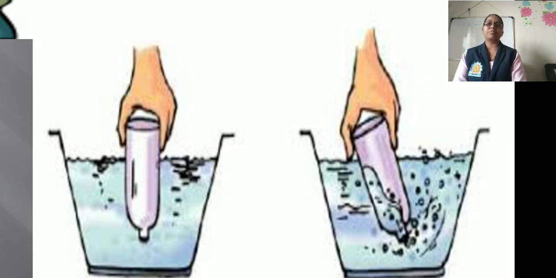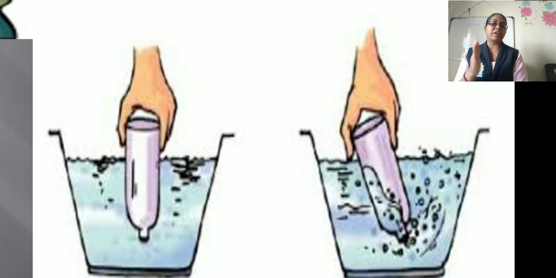Because the air is present in that bottle. When we slightly tilt that bottle, what happened? The water enters the water bottle. Why did this happen? Because the air is removed from the water bottle. Water enters that bottle, and air is removed out.